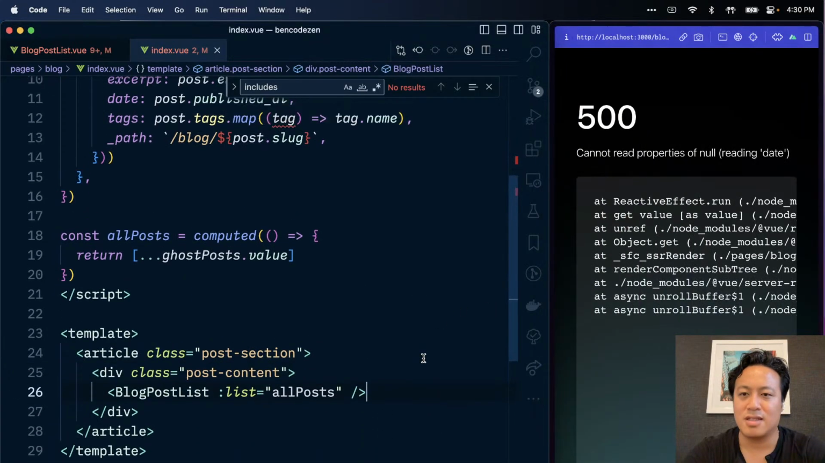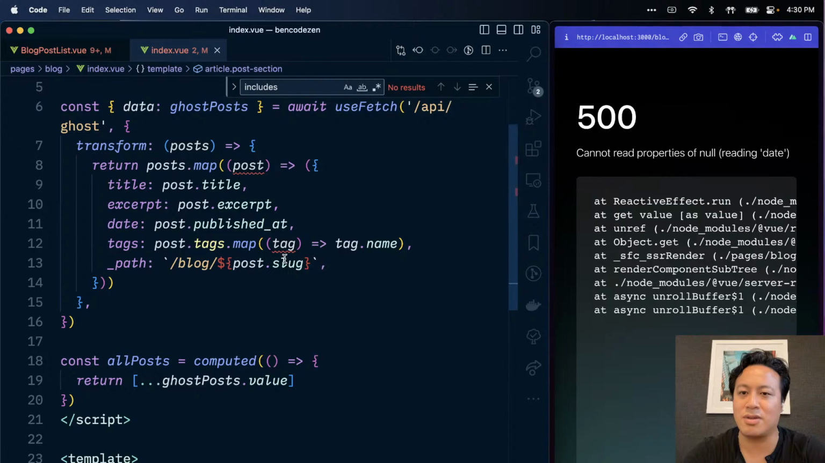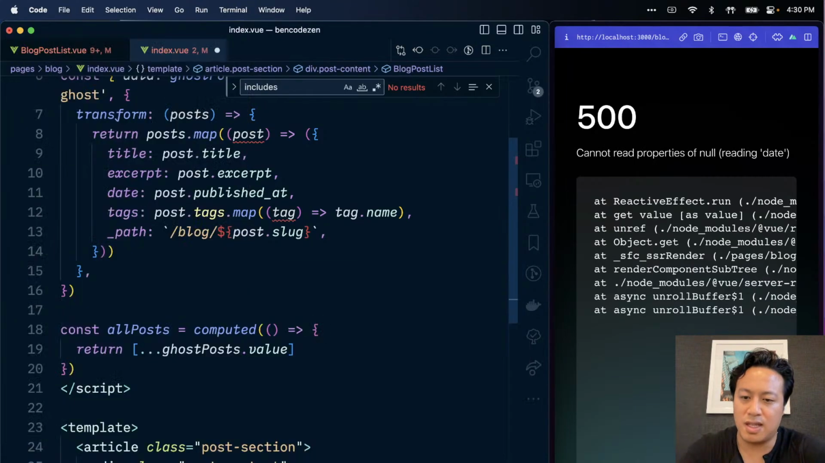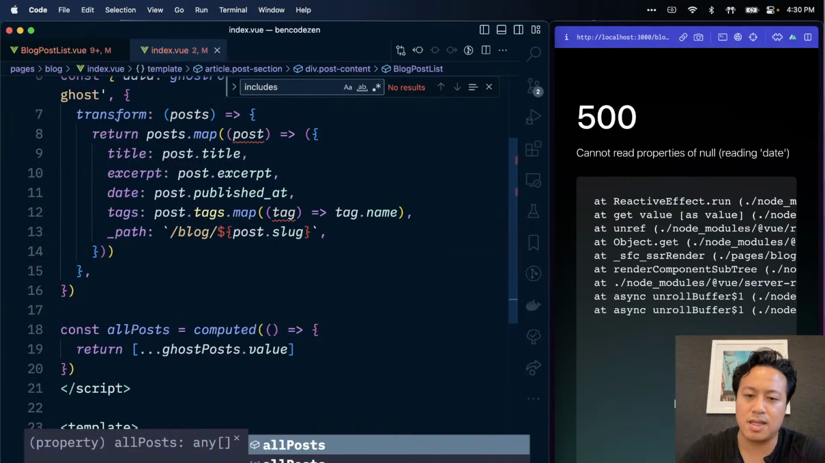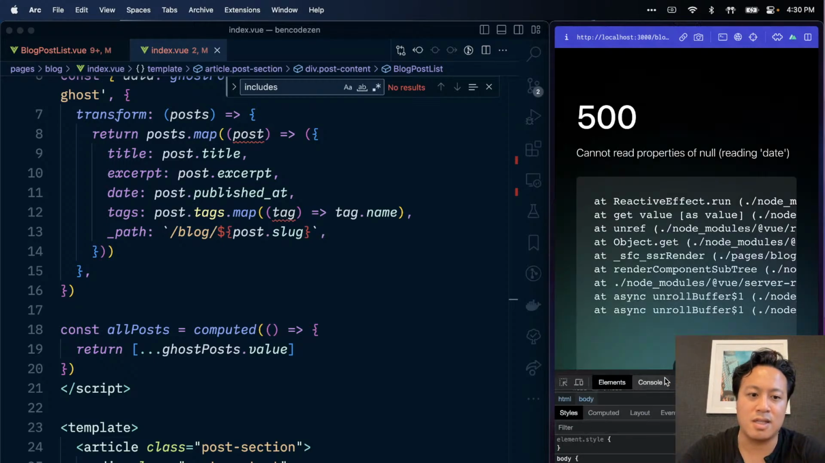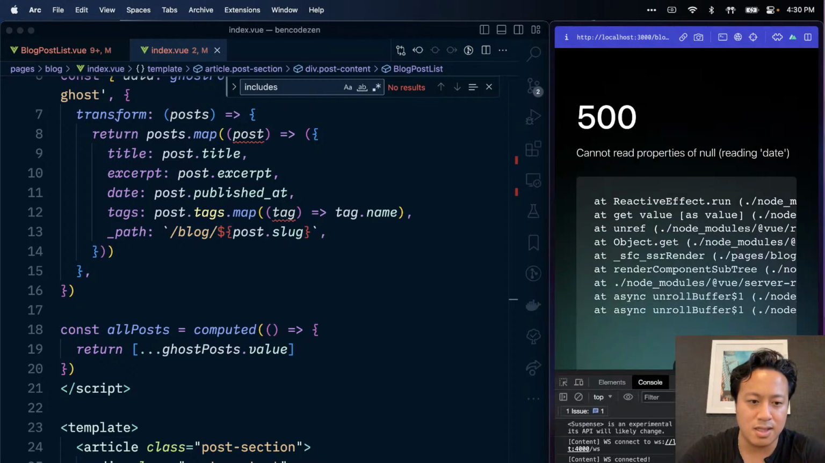Okay, so the ghost post dot value. I mean null of null read date. If all posts, like that. Now refresh. It does not like the date.